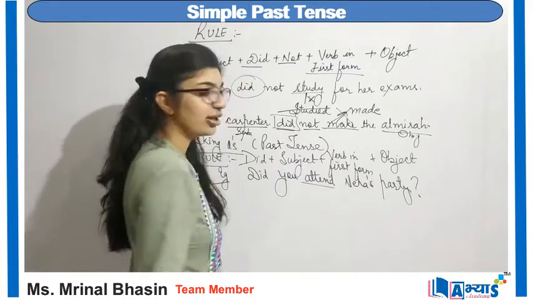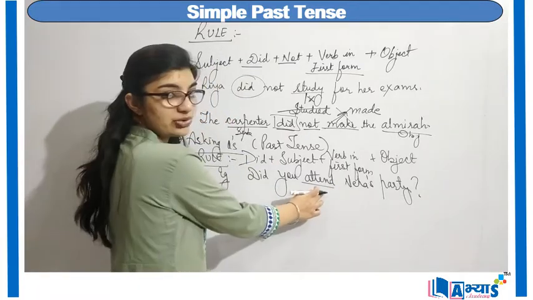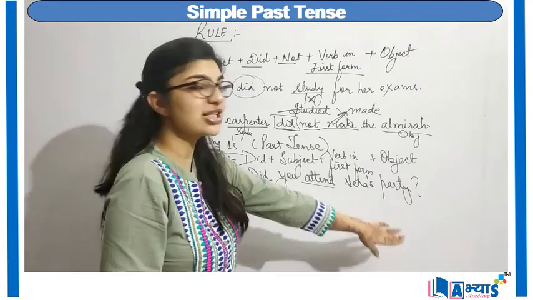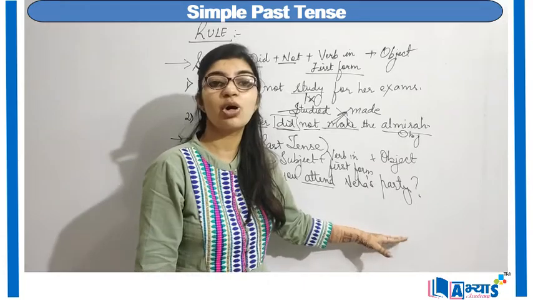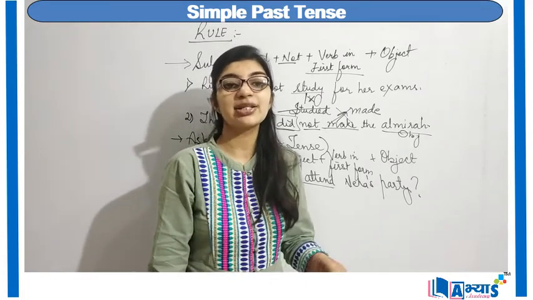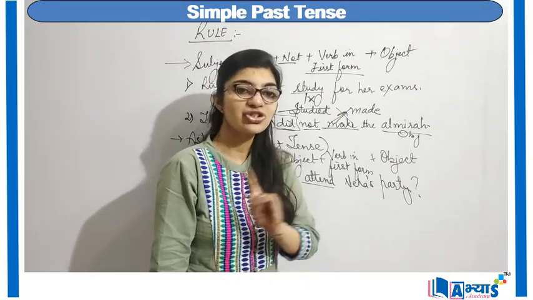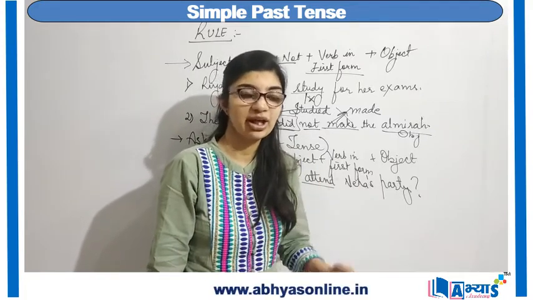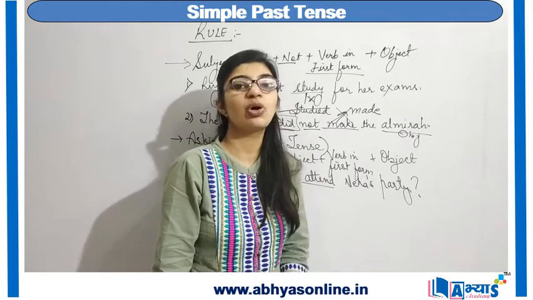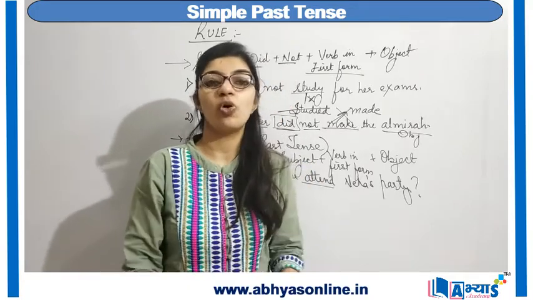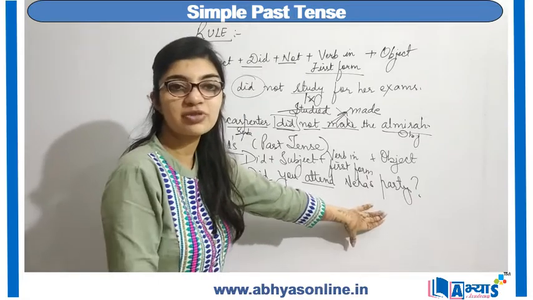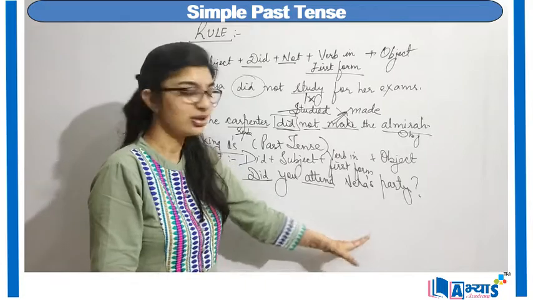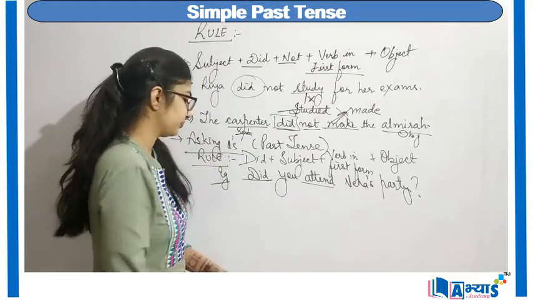Now attend is again the verb in first form. Why am I using the verb in first form? Because I include did. Now, did you attend Neha's party? Neha's party is already over and I am asking someone whether she attended that party. So again I am questioning an event which has already occurred and is now over. So the party is over, and after it is over, I am asking someone, did she attend that party, or did he attend that party?